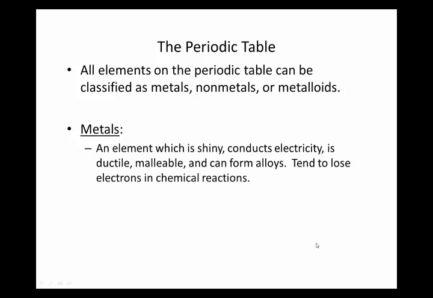They tend to lose electrons in chemical reactions. I've got to say that this is probably the most noteworthy thing about metals, that they tend to lose electrons.